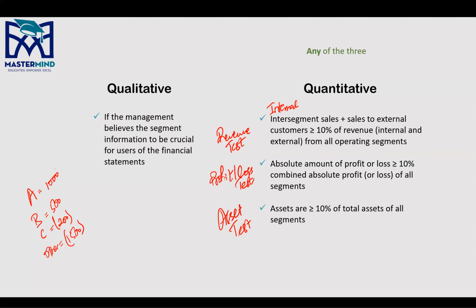You have to look at the profit against the profits of all other segments. So only segment B is reporting a profit in this case, right? So you'll compare it with segment B only, that is A plus B, right? So it obviously is more than 10%, that makes it reportable.